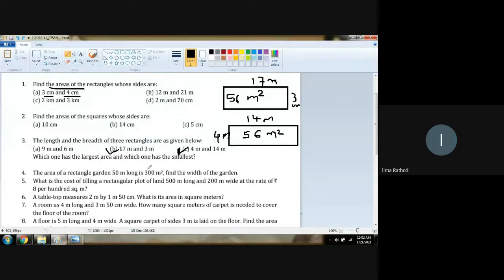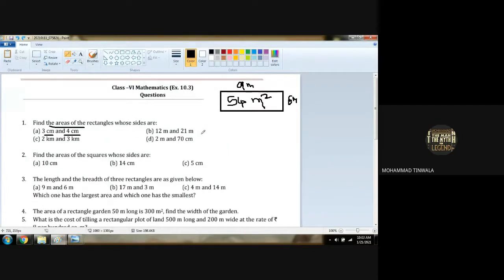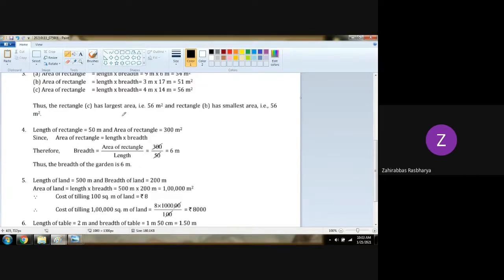No answer. Step no answer lakhvano hato. This one. Have you all got this? What I did here? Yes, sir. Now you do not have to draw a diagram. You have to use the formula. Length into breadth. Check the answer.